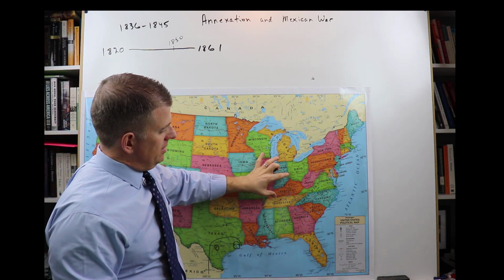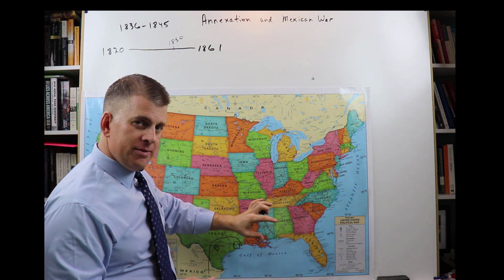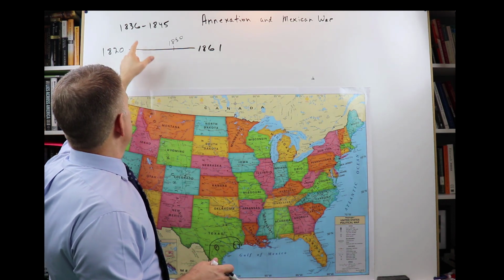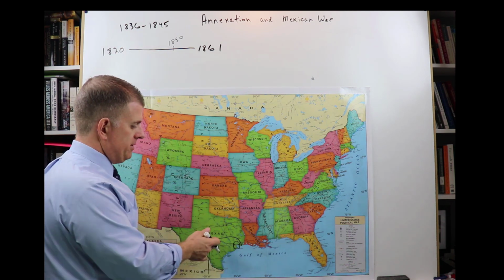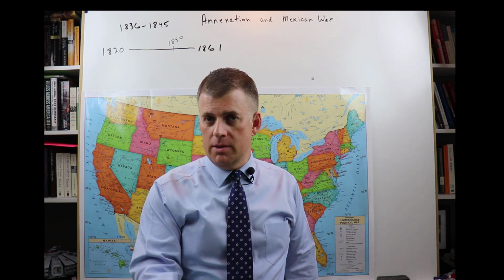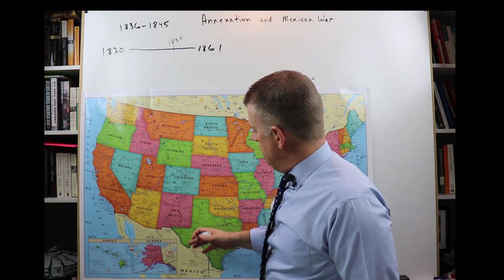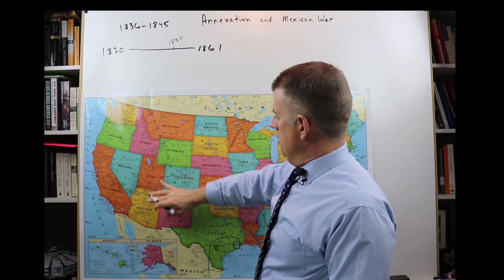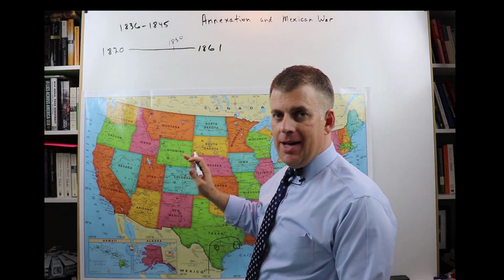Well, 1820, that was the Great Compromise. Part of it had to do with how free states and slave states were going to come in. So in 1836, Texas was going to come in as a slave-holding state, and there were no other free states to come in at the time.